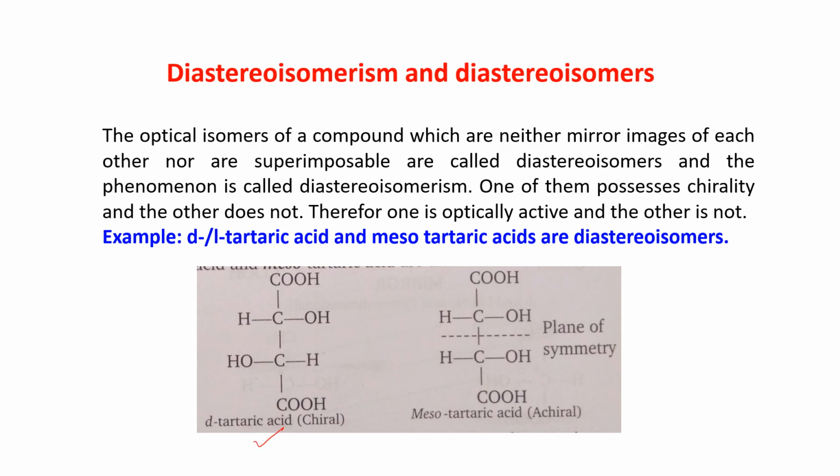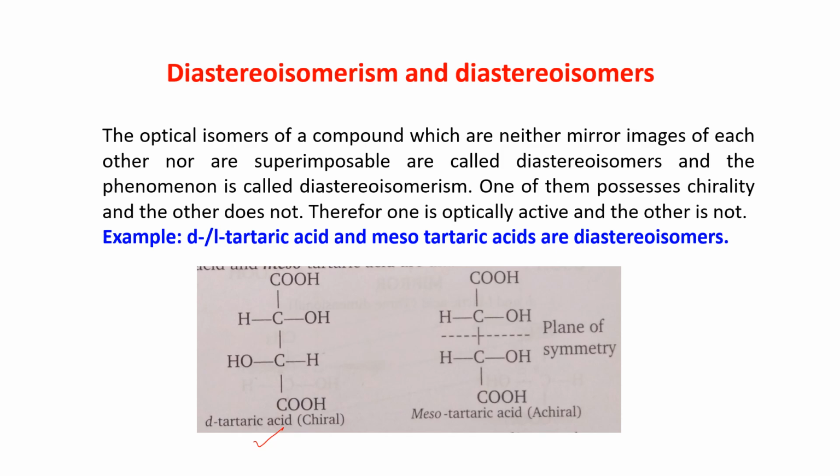See, D-tartaric acid, this form of tartaric acid has two chiral carbon atoms, and they form a non-superimposable mirror image. So this form, that is the D form or L form, both are optically active.